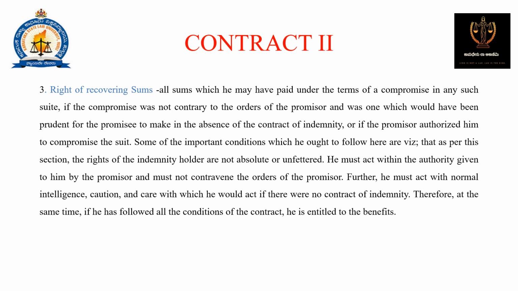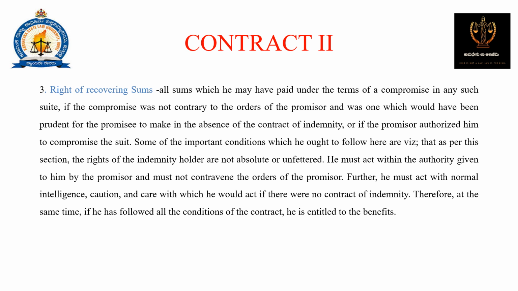Some of the important conditions which he ought to follow here are that as per this section, the rights of the indemnity holder are not absolute or unfettered. He must act within the authority given to him by the promisor and must not contravene the orders of the promisor.